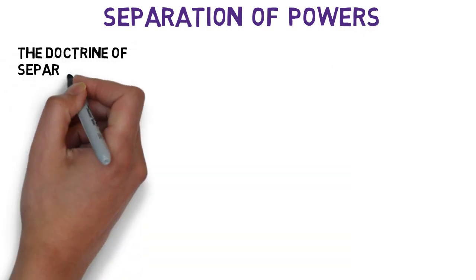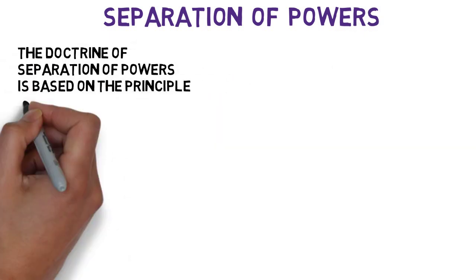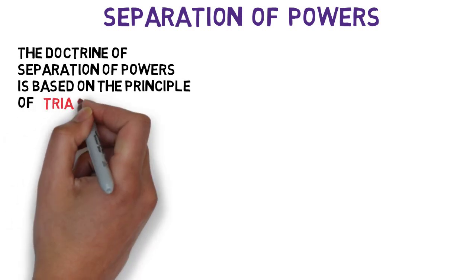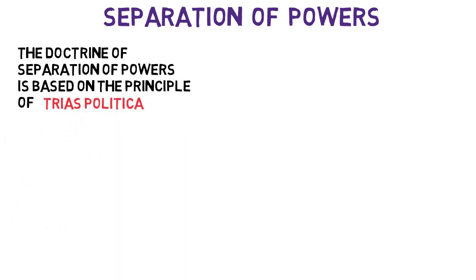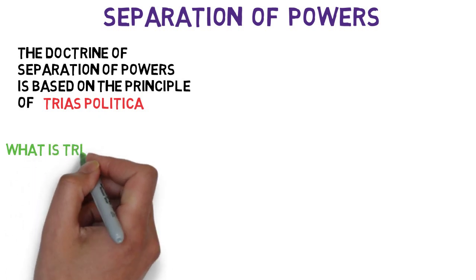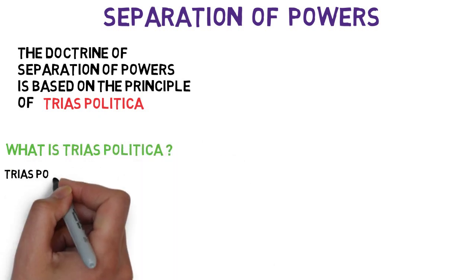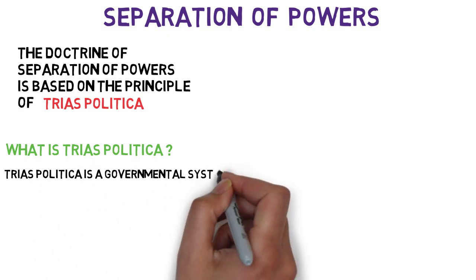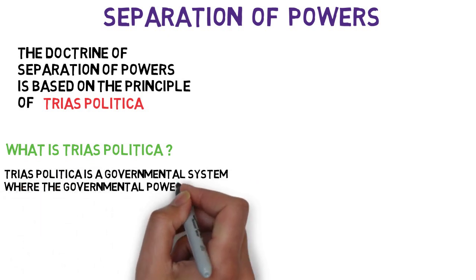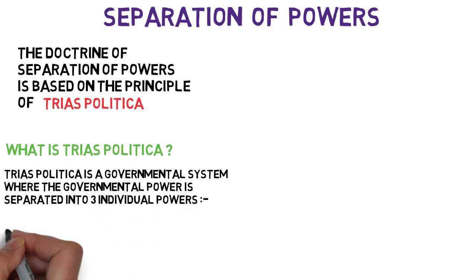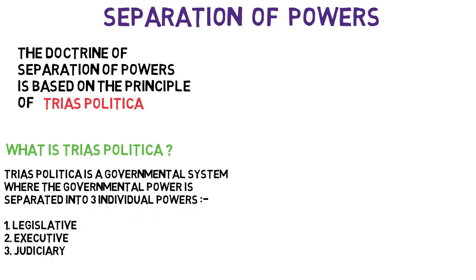This doctrine is based on the principle of trias politica. This term was coined by Montesquieu in the 18th century. So let's understand what trias politica says. According to this principle, there are three kinds of governmental organs and the power needs to be divided between these three organs. Organs are legislative, executive, and judiciary.